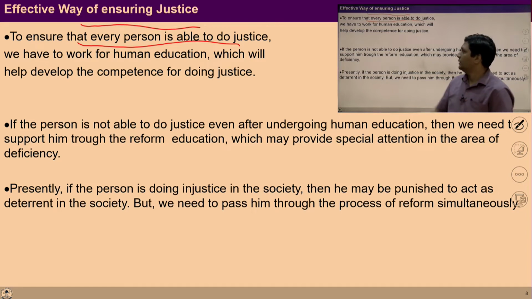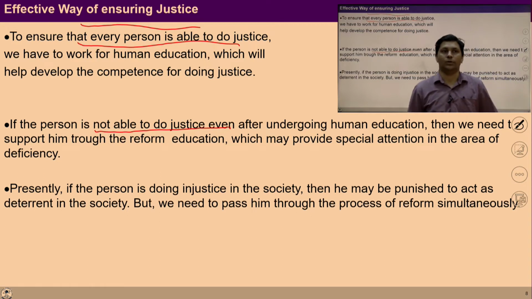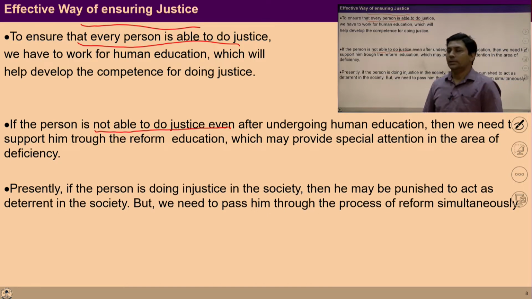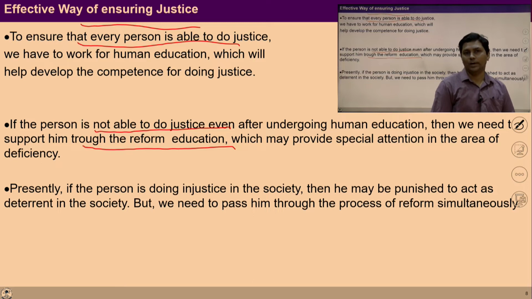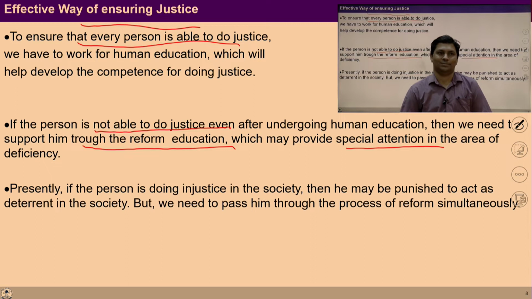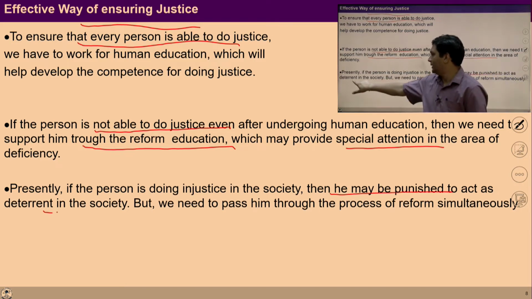If the person is not able to do justice even after undergoing this kind of education, due to his own strong sanskars, there is a need to support them through reform education, which may provide special attention in the area of deficiencies. Presently, if the person is doing injustice in society, then he may be punished to act as a deterrent in the society.